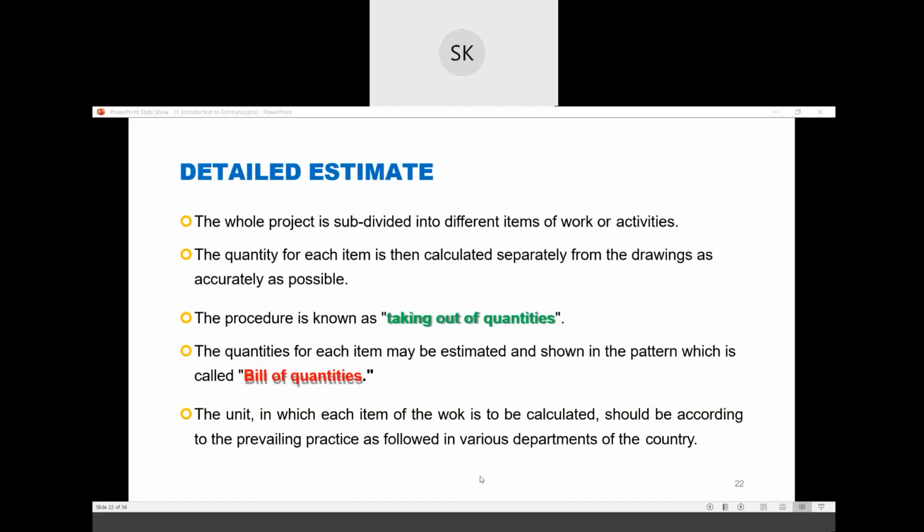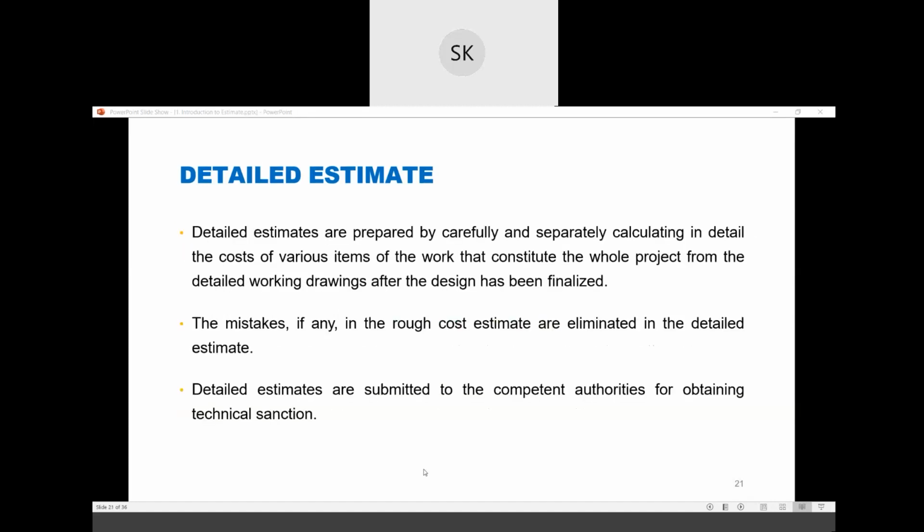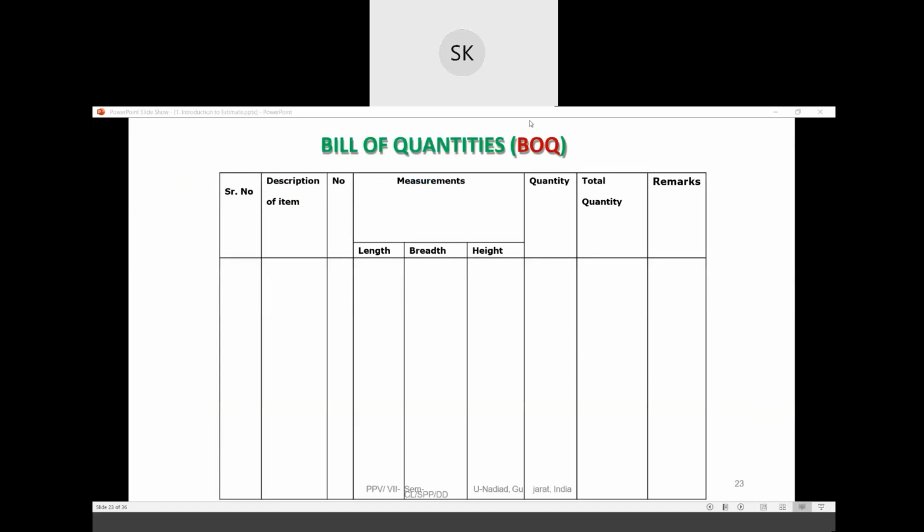Once you have found out the quantity, as I discussed earlier, first I take out all the descriptions from the drawings. Suppose for brickwork, how much brickwork will be needed in a room? You can refer to the diagram, then place the length, what is the breadth, what is the height, and how many numbers.